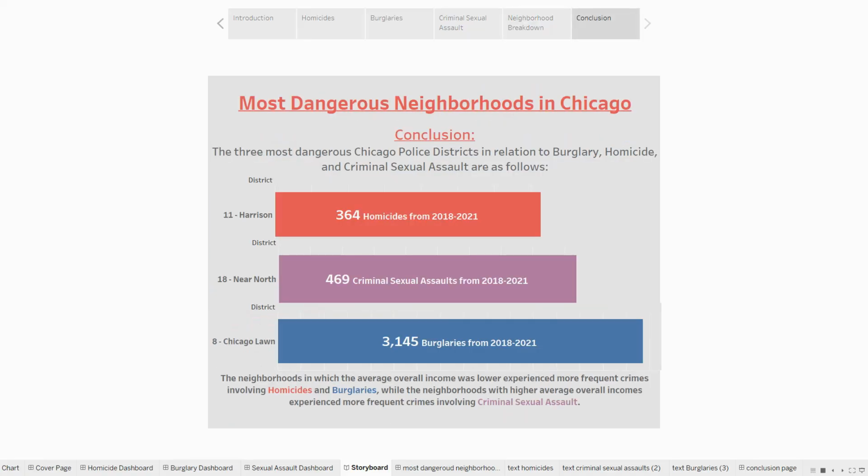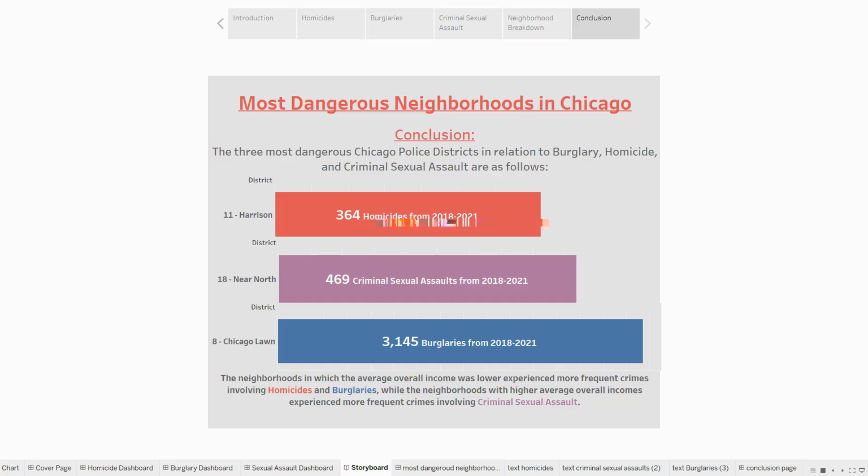So moving on to my conclusion. Again, the most dangerous neighborhoods in Chicago, what are they? We talked about them. They're going to be located in District Harrison, District Near North, and District Chicago Lawn, with their respective categories of crime. In Harrison, there were a total of 364 homicides from 2018 to 2021. The Near North had 469 criminal sexual assaults, and Chicago Lawn had 3,145 burglaries.